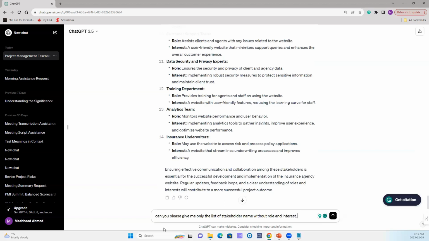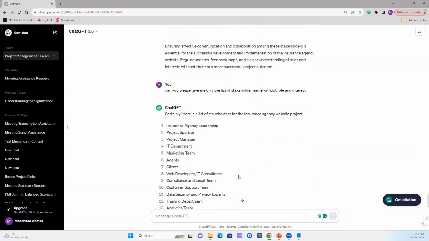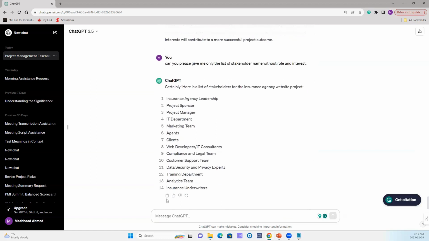Because I'm just thinking that I want a simplified version of it. I don't need the roles and interests. And then from there, I'm going to pick it up. So I just hit enter, and you can see that it just gave me a list. Now I can simply copy this list into my document and make my own and then go from there.